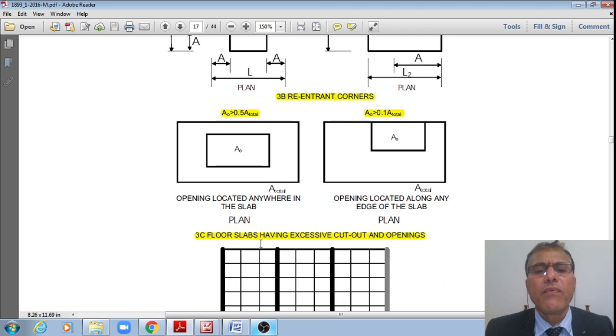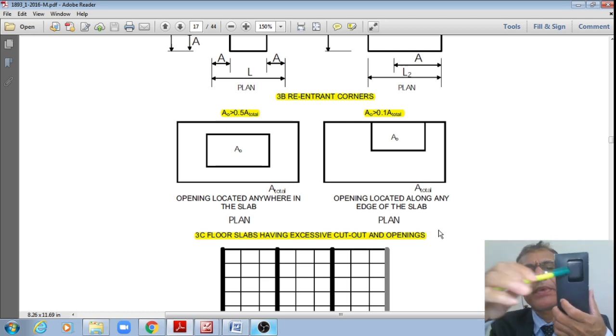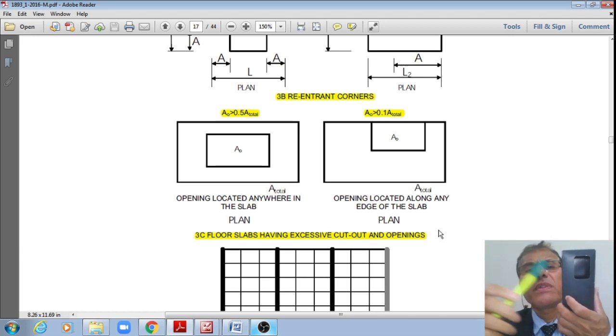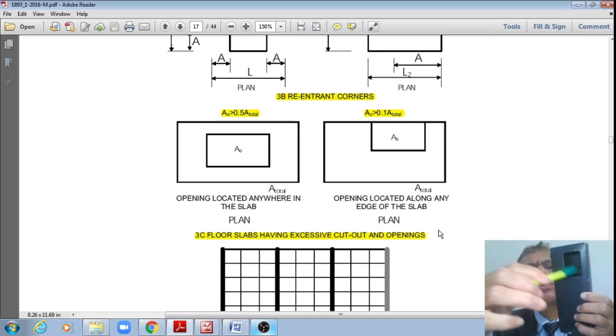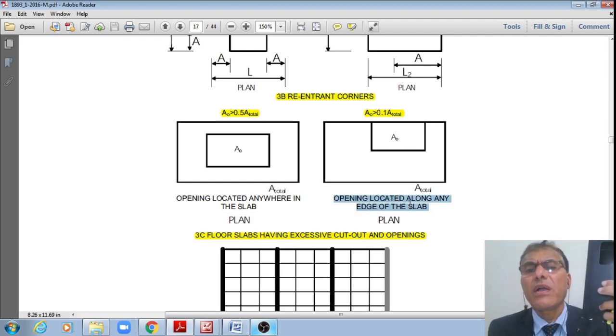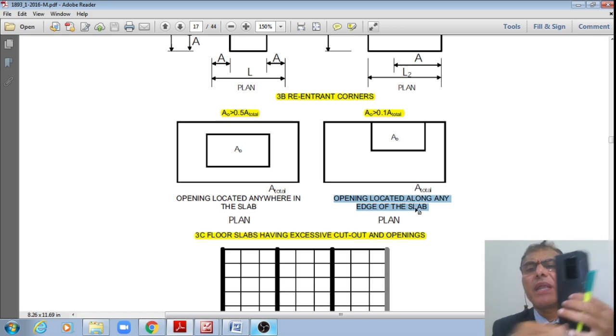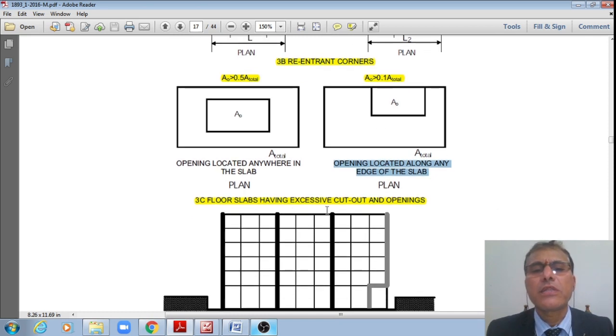And next one is floor slabs having excessive cutouts and openings. Just now I already showed it like this. Openings located anywhere in the slab, A naught, and that of the total area. If this A naught is greater than 50% of this total area, then also, otherwise if openings located along any edge of the slab, A naught, then if A naught is greater than 10% of this A total, then there is also what is called the plan irregularity.